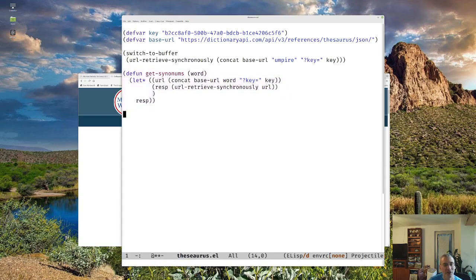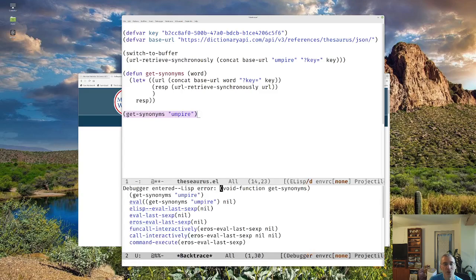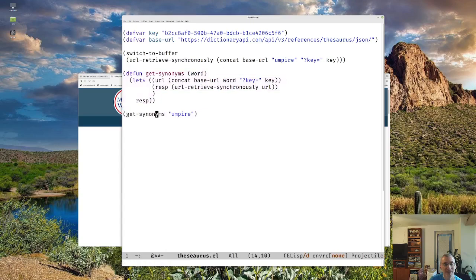Execute that, Control X, Control E. And now let's say get synonyms. Let's fix that. So if we run that, I have to re-execute this. And notice we get the buffer. So that doesn't really help us.